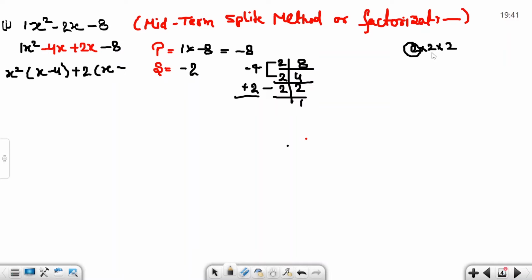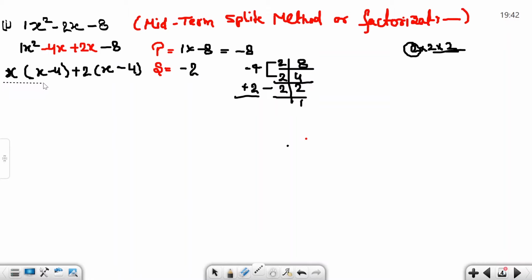We already took one 2 common, the remaining is 2 into 2, 4. Common term means HCF of the numbers. So x plus 2, x minus 4, x minus 4. Here are two terms. Never get confused here.